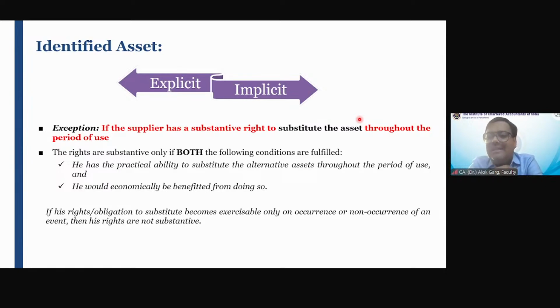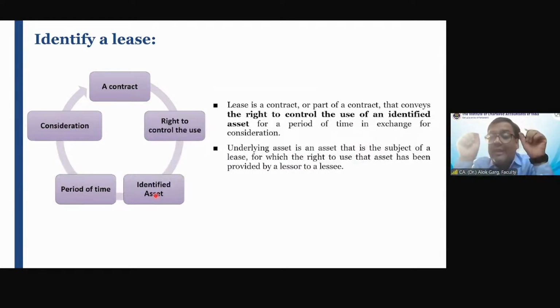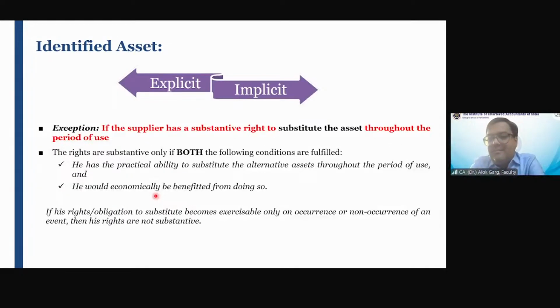Sir, what are they doing then? They are debiting the lease rent like AS 19. Whatever they are paying, rent account debit to bank. Is that clear? So friends, for getting an asset into the lease contract, that asset has to be an identified asset. And what is the identified asset? Two conditions should be met. It has to be explicit and implicit, written in the contract, and not or, and the lessor does not have a substantive right to replace the asset. Okay. Third example.